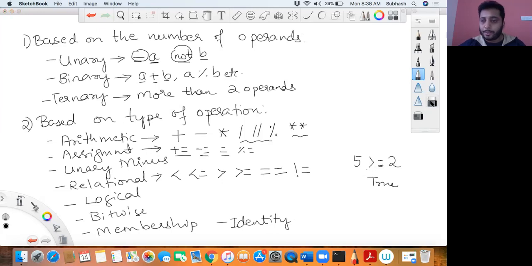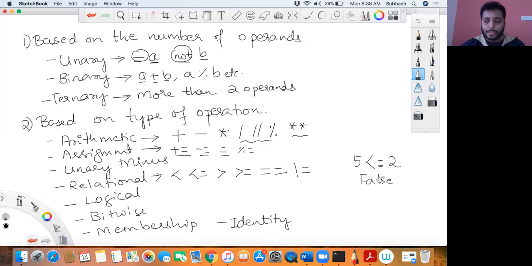Is that okay? Suppose instead of 5 greater than or equal to 2, I would have said 5 less than or equal to 2, then what would have happened? This expression would have resulted in a false value, correct? Yes, because 5 is neither less than nor equal to 2, therefore this will result in a false value. Did you get that?